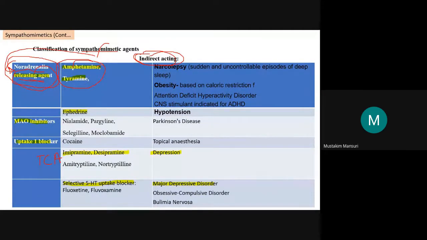Amphetamine's major use is related to the CNS. Amphetamine is useful in narcolepsy. What is narcolepsy?